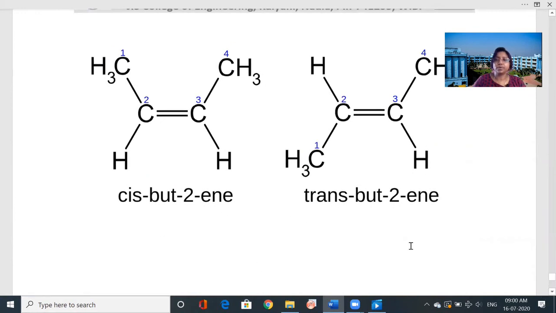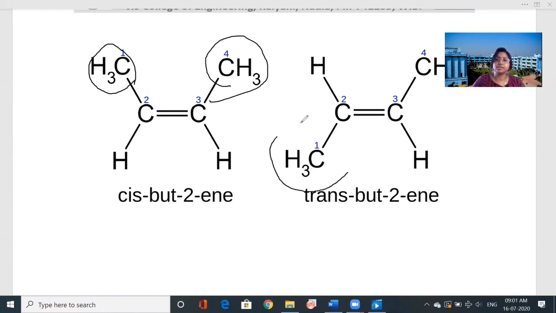Cis but-2-ene, trans but-2-ene. So you can see the methyl group, the bulky group, is at the same side, that is the cis isomer, but here you can see it is at the opposite side, so that is the trans isomer. So you are very clear about the cis and trans, about the geometrical isomerism.